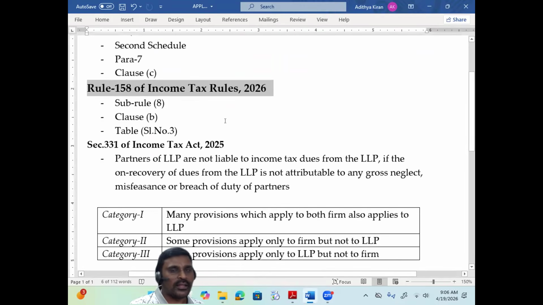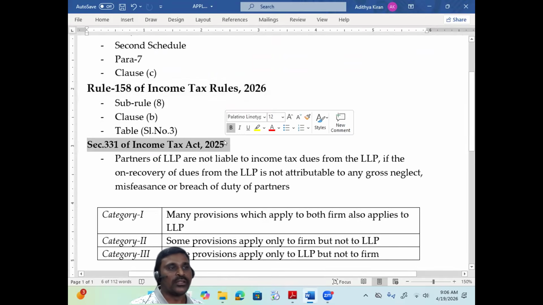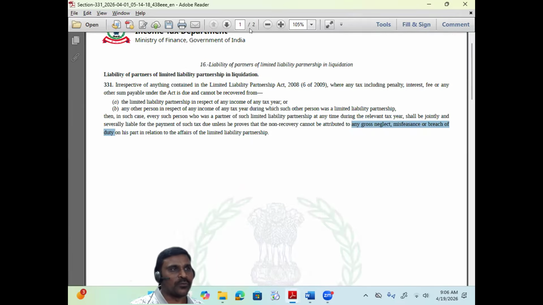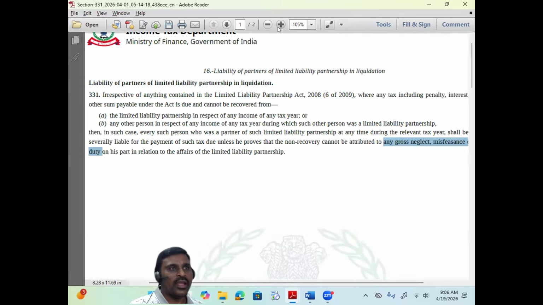Another most important thing is Section 331 of the Income Tax Act 2025. Similar to private companies, this provision says that if the income tax department is unable to recover tax dues from the LLP, they can recover dues from the partners of the LLP, unless the partner proves that non-recovery cannot be attributed to gross negligence, misfeasance, or breach of duty.